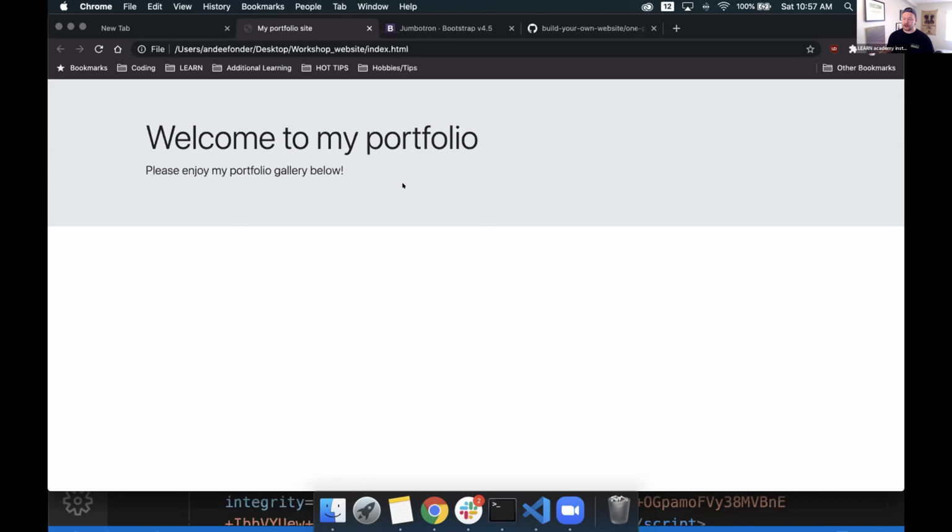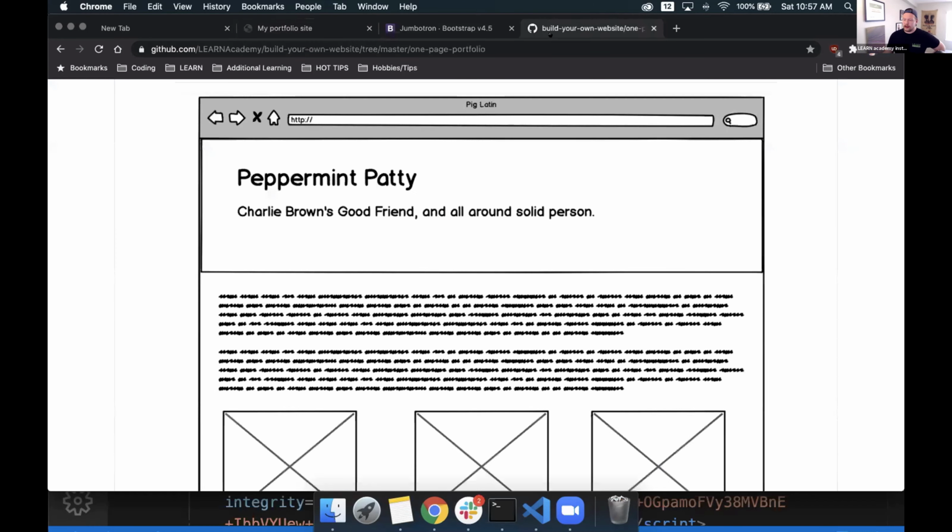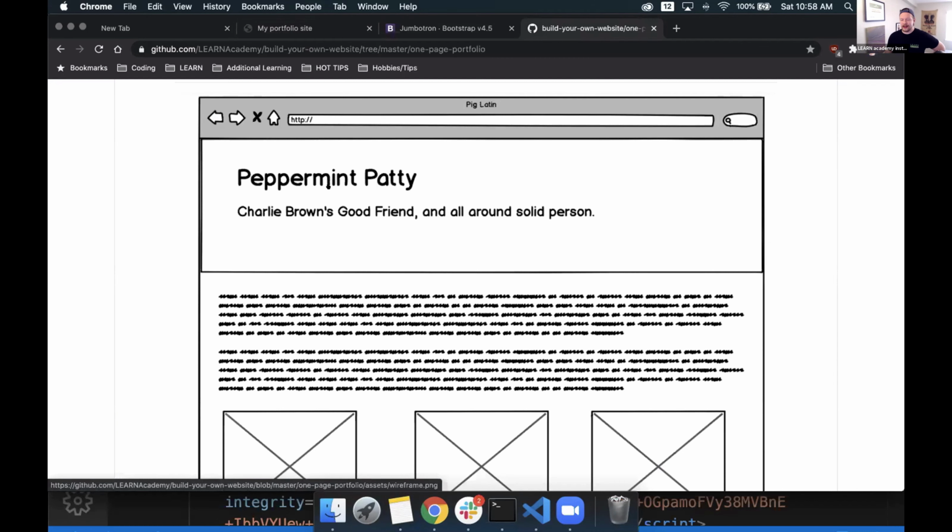Cool. So now we have a Jumbotron. It's not styled exactly the way I want it though. If I look back at my wireframe, I guess it kind of is, but I want to do something a little bit more to it. I want to snazz it up. Again, our wireframe is really just for showing where placement of things are going to be. We're free to style it however we want.